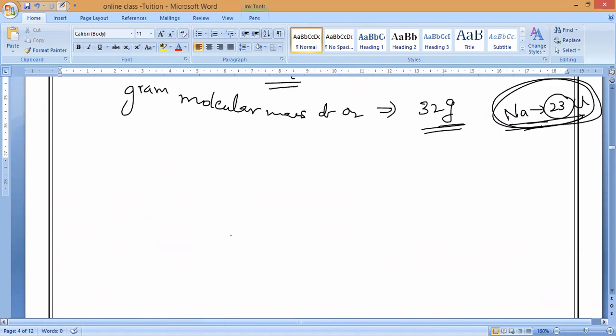That's all. So please all of you write: the molar mass of a substance. Gram molecular mass also we can call molar mass. Atomic mass, molar mass, a common name it is.